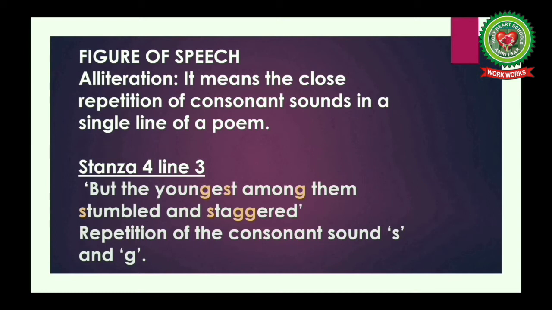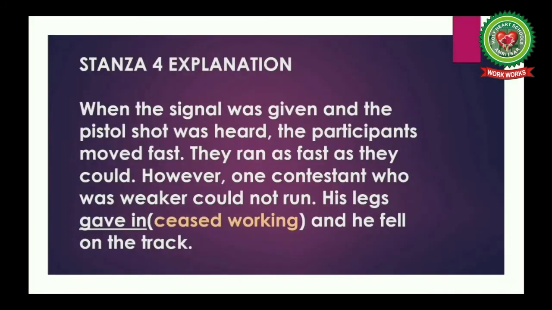Yes, alliteration. Alliteration means the close repetition of consonant sounds in a single line of a poem. Here in the line, but the youngest among them stumbled and staggered, there is the repetition of consonant sound S and G.